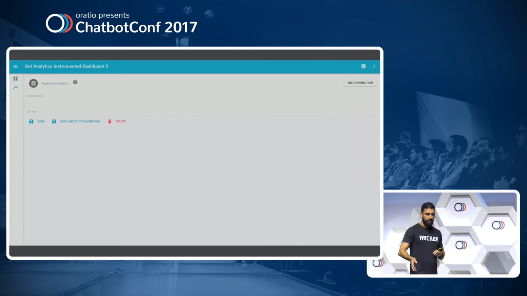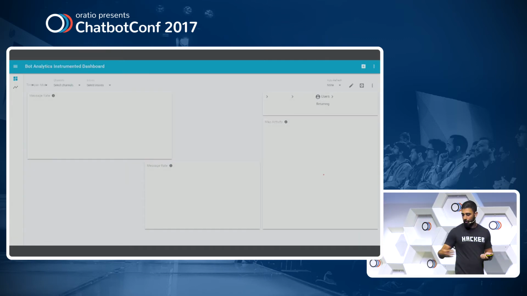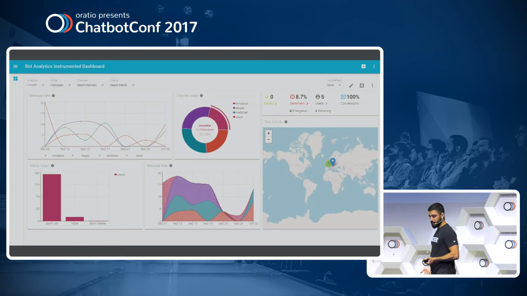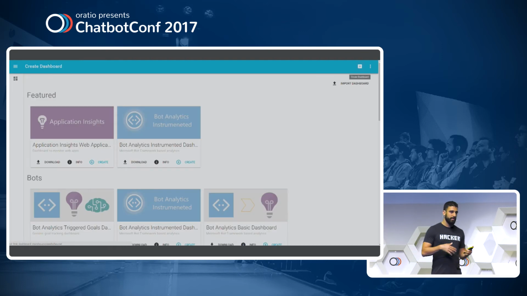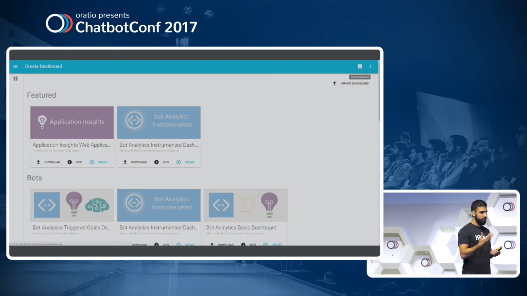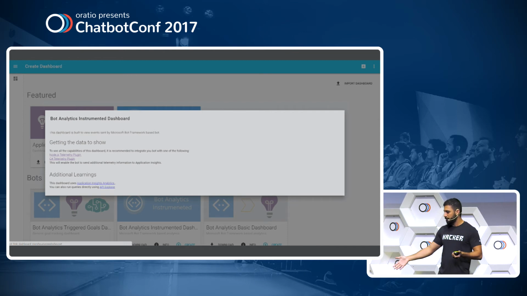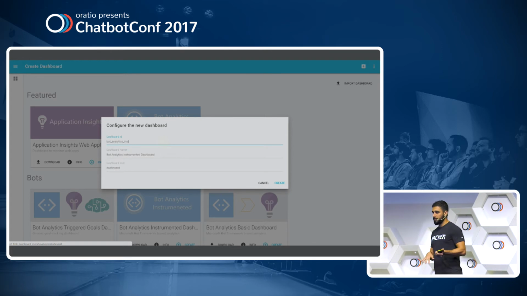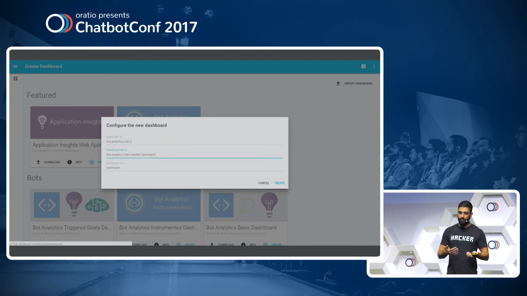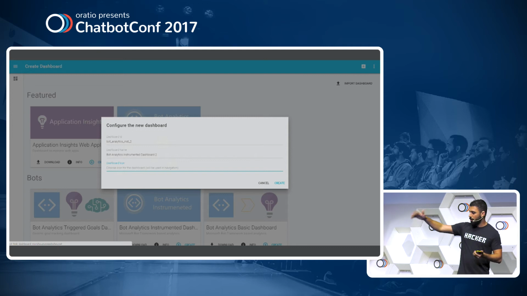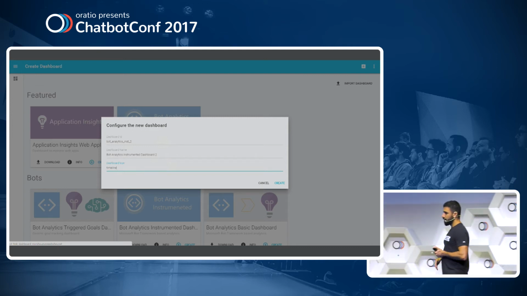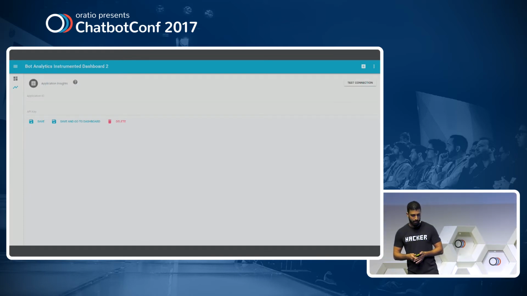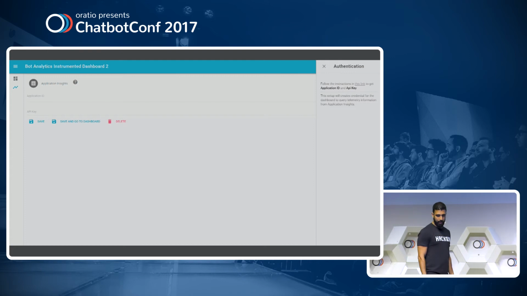And what we're seeing here is that I'm choosing to create a new dashboard from a custom template, the bot analytics template, and I get to a screen that requires one thing from me, which is to supply a connection string or connection variables, and then it connects to my own schema and shows all the analytics that you've seen so far. And if you have some gaps in understanding how to do that, there's a small guide on the side that can help you do a step-by-step onboarding to the experience. So that's the one over here.